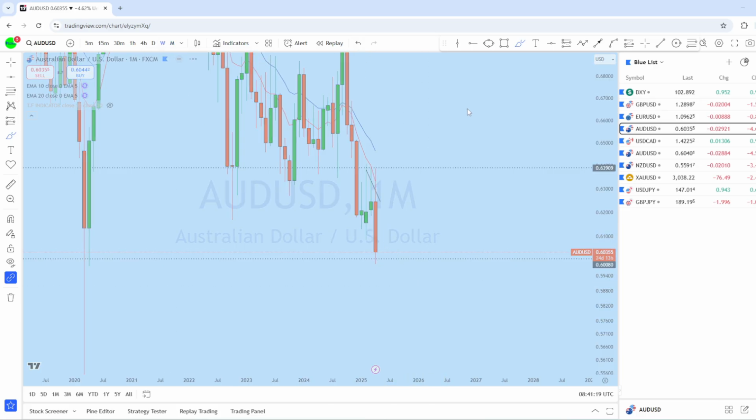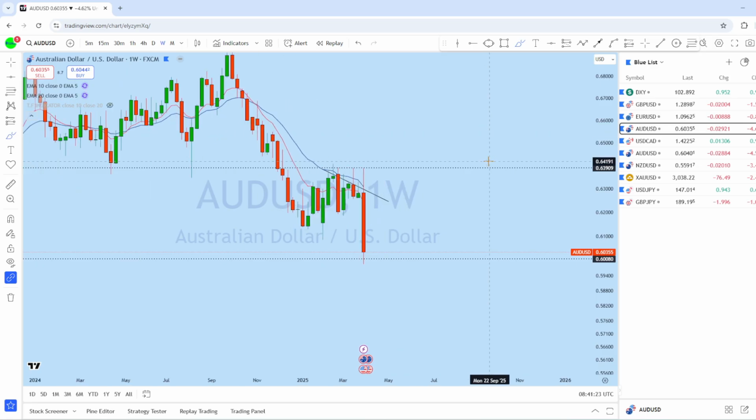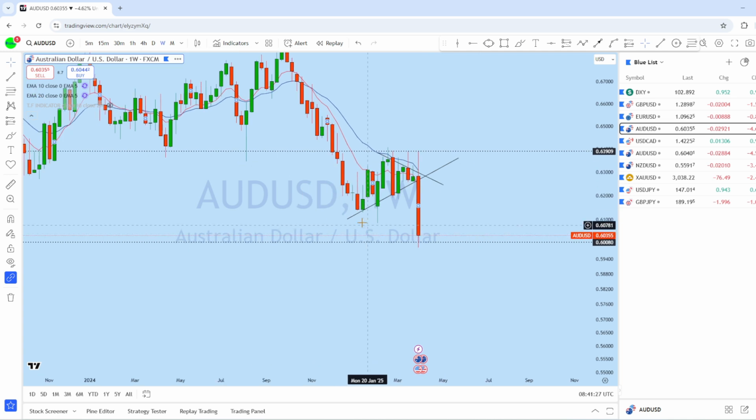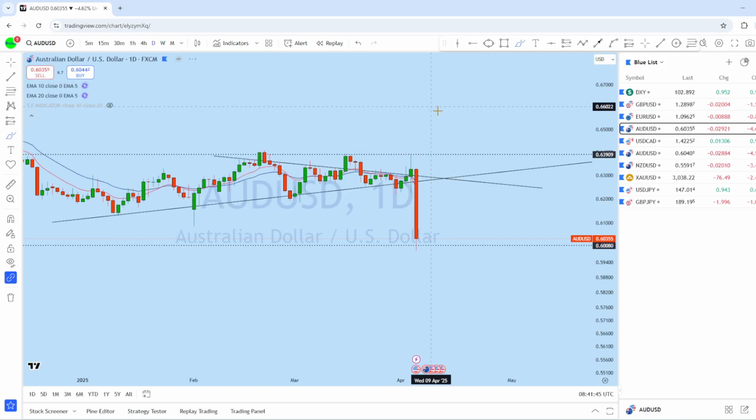Now if we look at the weekly perspective on AUD/USD, this is the weekly price action here, an important level of support from the weekly, and there is a triangular pattern formation here. We have seen a complete breakup structure from the weekly perspective, expecting this market to pull back to the upside and then trend again in that direction to create a new lower low.